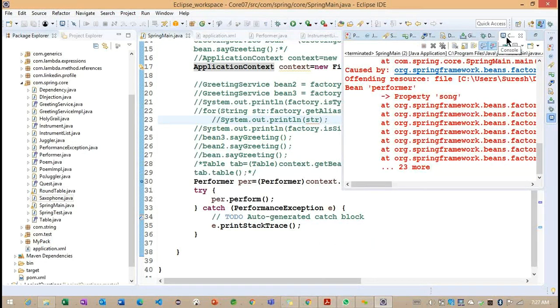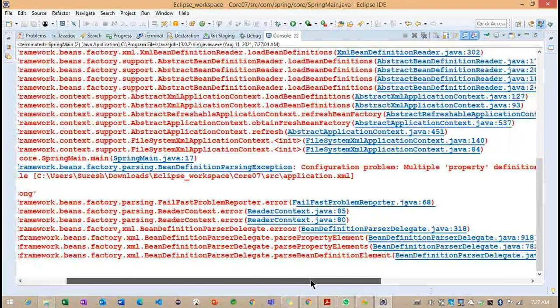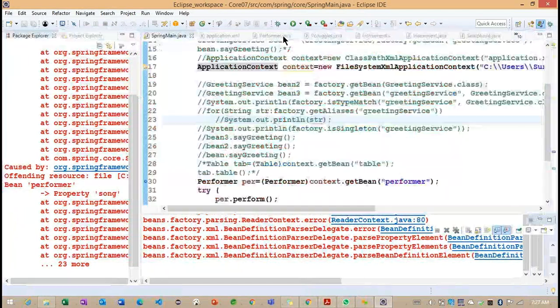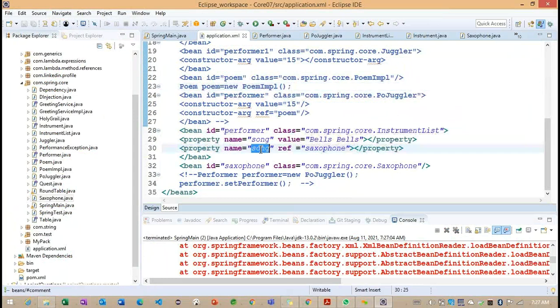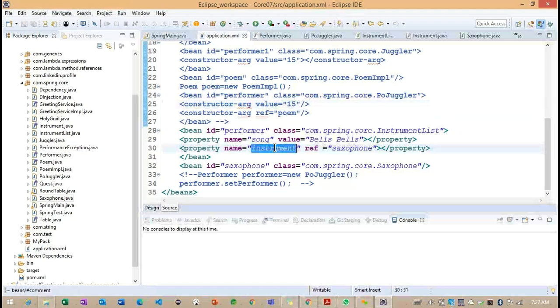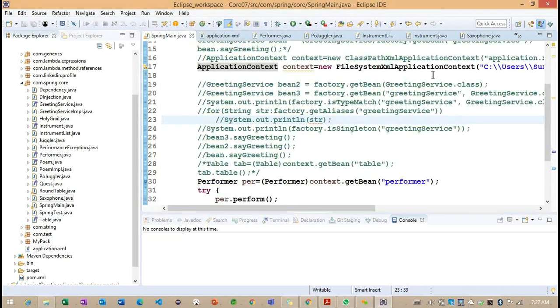What happened? Multiple properties defined for the property song here. Okay, sorry. The name of the property we did not change here. We copied the song here, but we did not change it. Basically here we need to provide it as instrument. So whatever the property we are taking, the name of the property we need to provide here. Now observe.